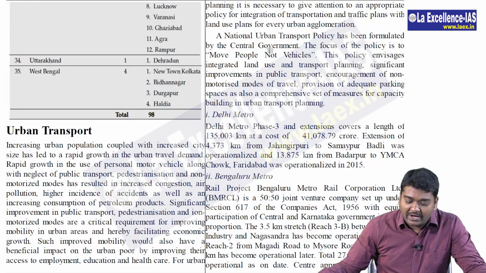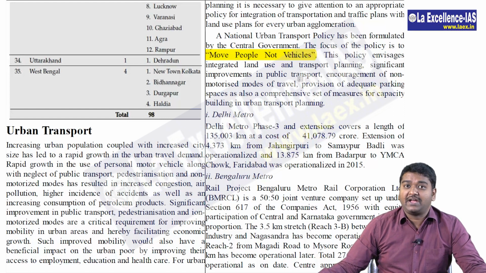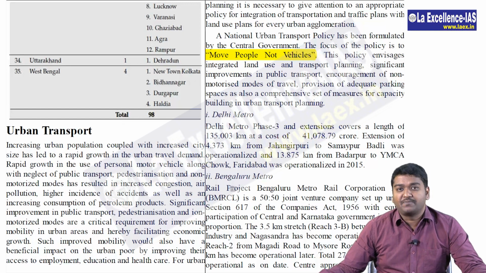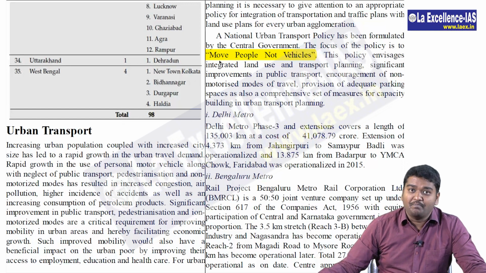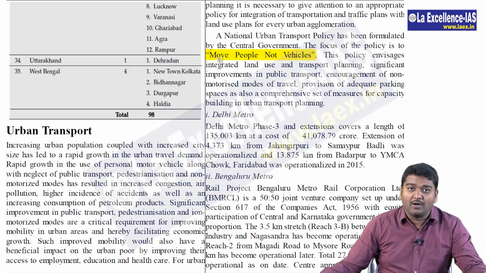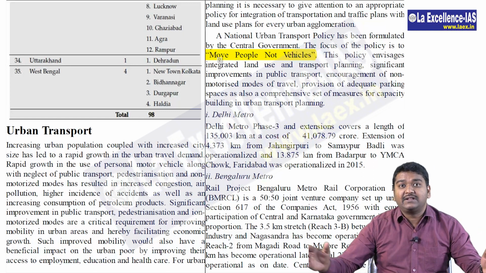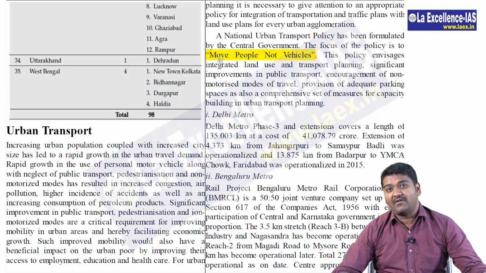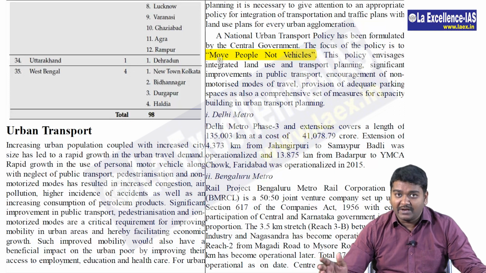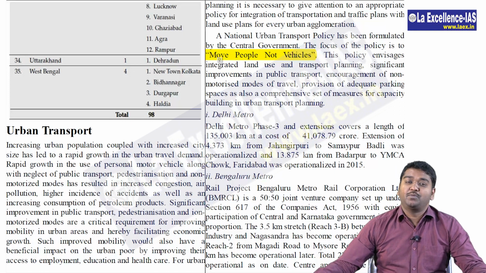And in the last page, you have urban transport, where they focus on move people, not vehicles. This urban policy was asked in 2014 mains paper. As I told you, the last pages always become important. They are talking about you should make people move in large numbers, not increase the number of vehicles. That is, don't extend the roads to ensure that more vehicles can move, but within the spaces that are available, try to ensure more people can move through public transport and other benefits. So for that, they talk about metros.